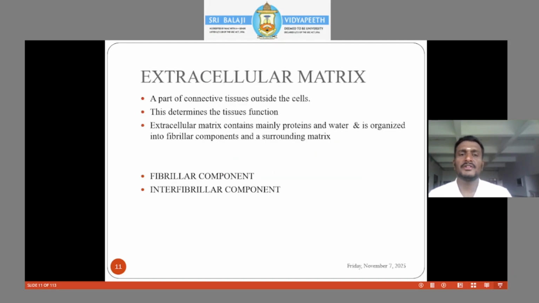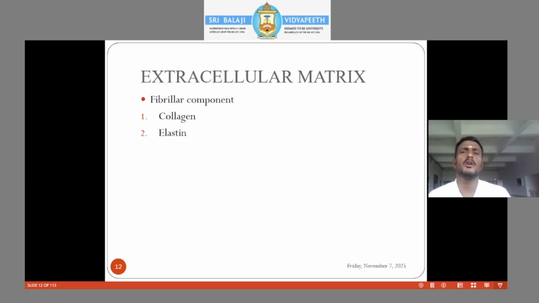Now we are entering into the extracellular matrix. What is this matrix? It is the part of connective tissues outside the cells. This determines the tissue function. The extracellular matrix mainly contains proteins and water. It is organized into fibrillar components in a surrounding matrix. So what are these fibrillar and interfibrillar components? Fibrillar components are your collagen and elastin.